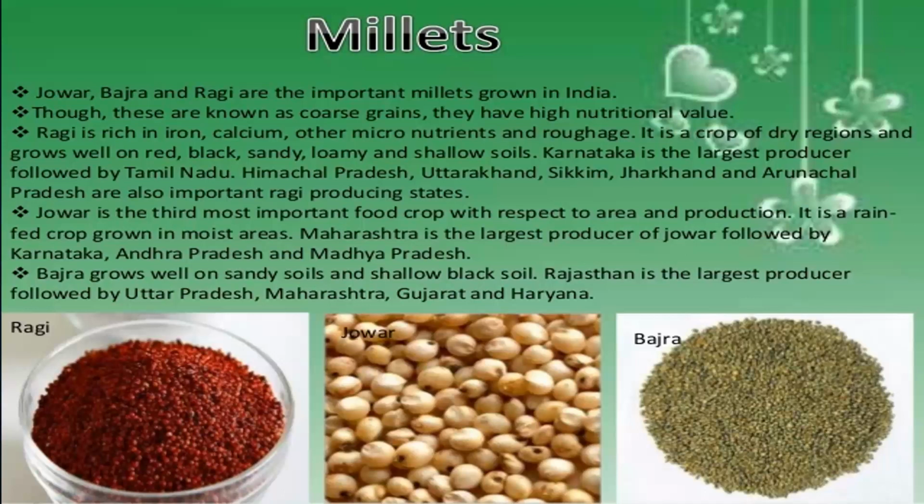Next, we have bajra. Bajra grows well on sandy soil, sandy and shallow black soil. Rajasthan is the largest producer, followed by Uttar Pradesh, Maharashtra, Gujarat, and Haryana. So under millets, three types of crops we have explained here: jowar, bajra, and ragi.